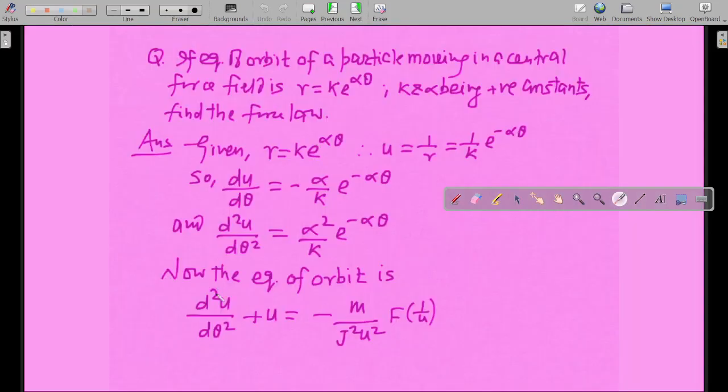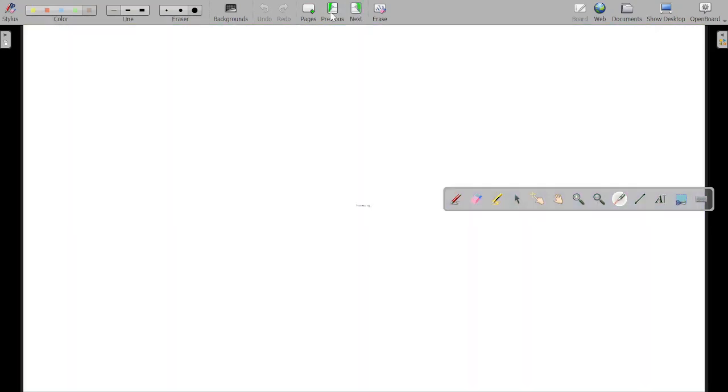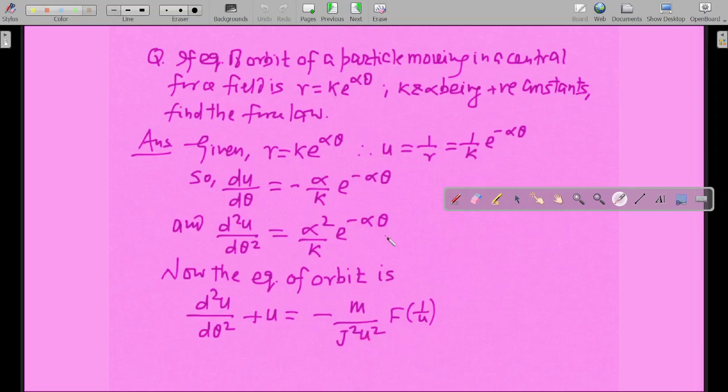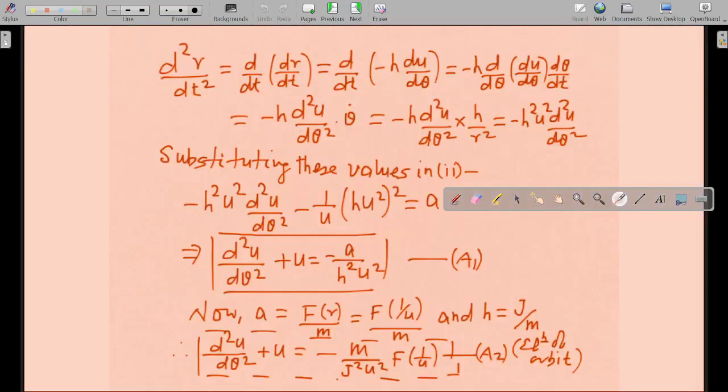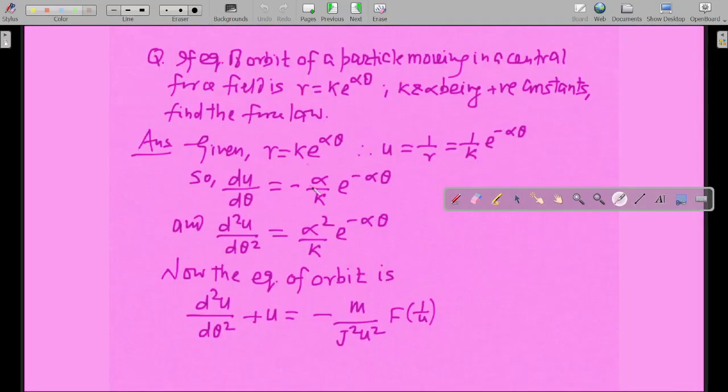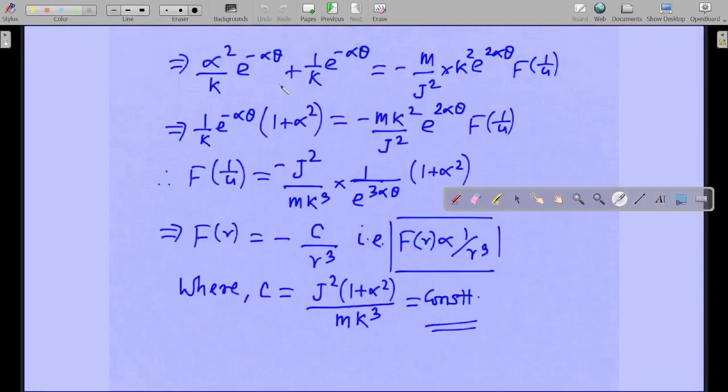How did you get this? For d2u by d theta 2, you substituted this, like this. And this particular term remains as it is. And over here, in the place of u, you can substitute this particular term. Everything is given in terms of r over here, so we are converting it into u, because we have the equation of trajectory in terms of u. So convert everything into u, and then, since you know the equation of orbit in terms of u, substitute the corresponding values. This is the term which you will get.